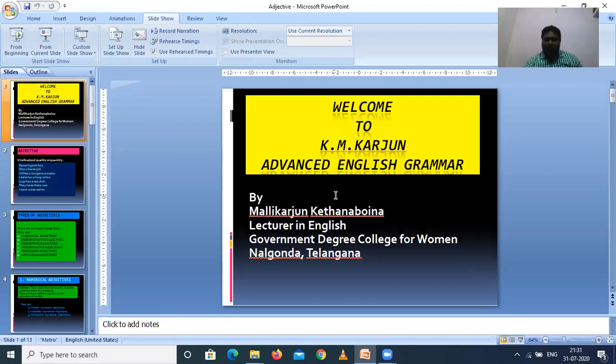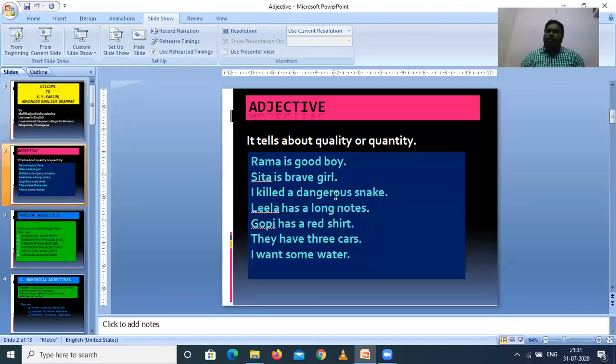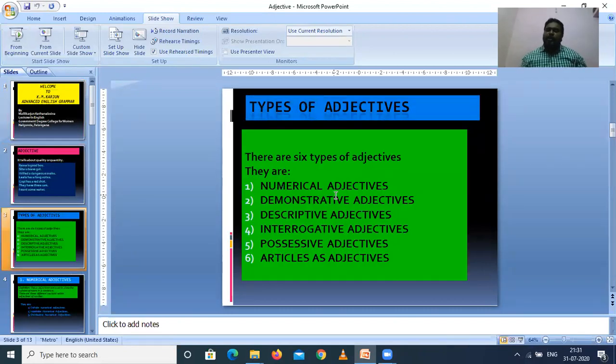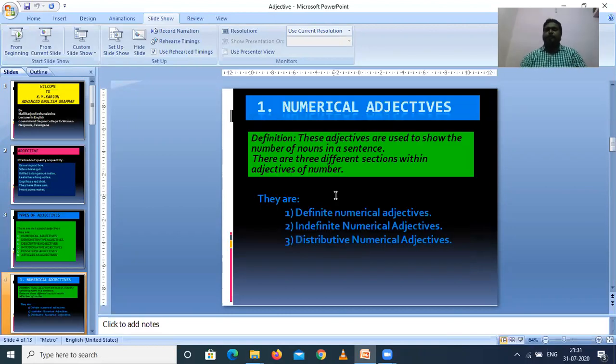Once again I'll just tell you the outlines of adjectives. So what is an adjective? It tells about quality or quantity. The types of adjectives: there are six types of adjectives: numerical adjectives, demonstrative adjectives, descriptive adjectives, interrogative adjectives, possessive adjectives, and the last one, articles as adjectives.